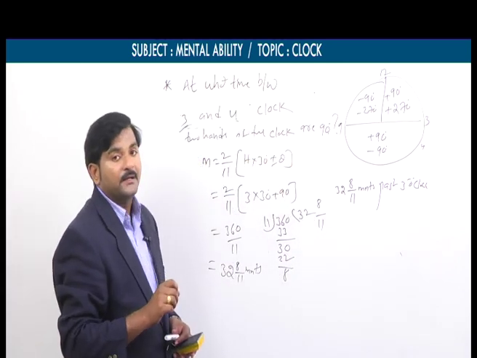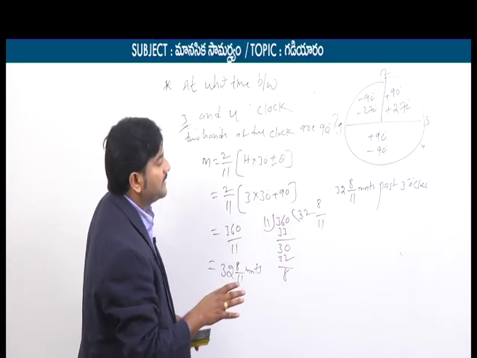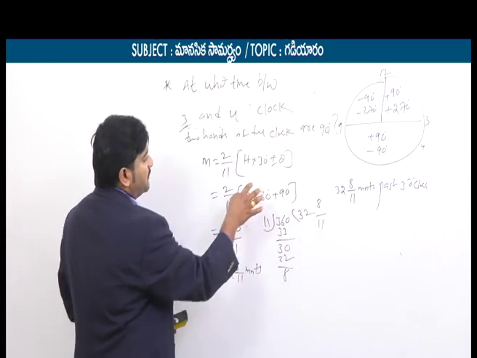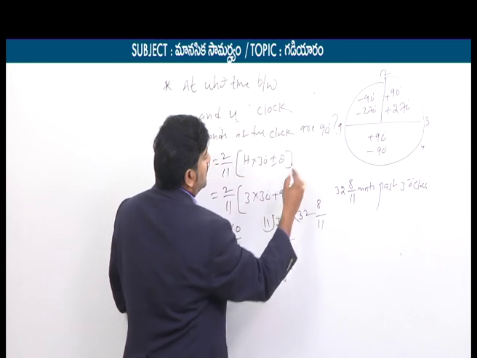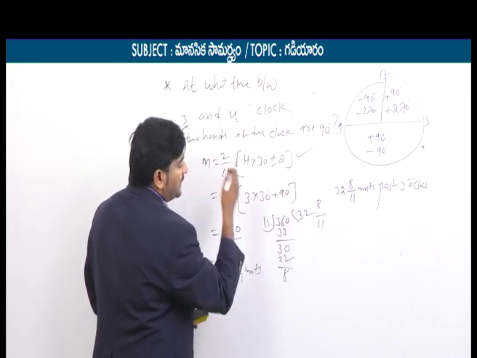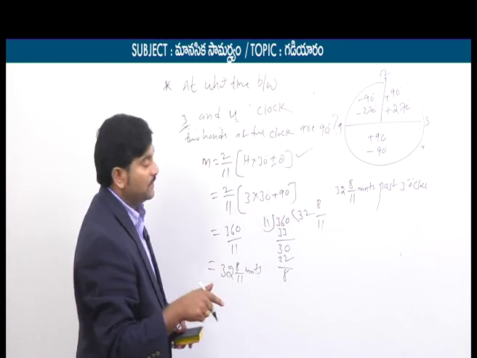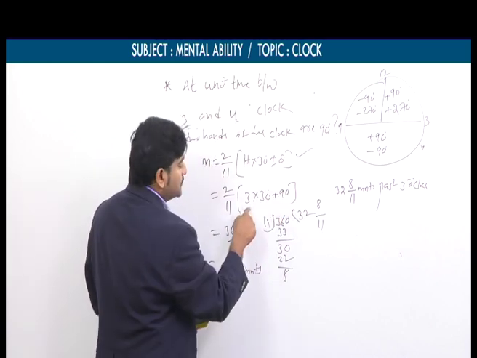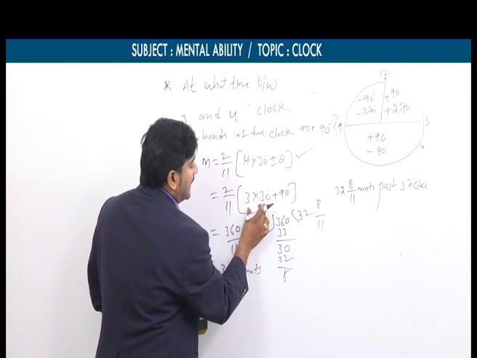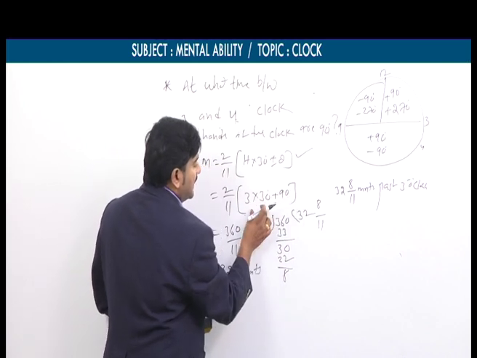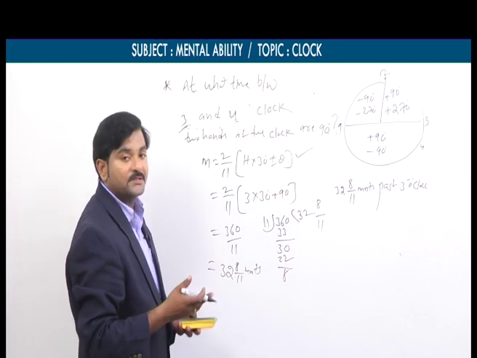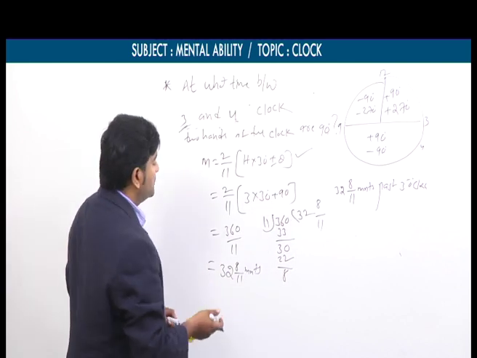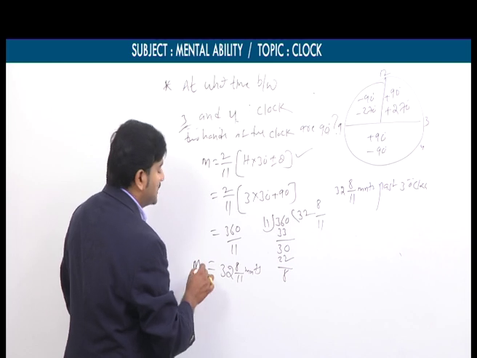Again we need to take theta is equal to minus 90. If I take theta is equal to minus 90, observe interestingly, this formula is the same. Instead of plus 90, I need to take minus 90 now. So 3 into 30, 90. 90 minus 90 means how much you will get? 0 you will get. So 0 into something means how much you will get? 0 you will get. So what does it mean finally? M value I am getting 0 degrees.